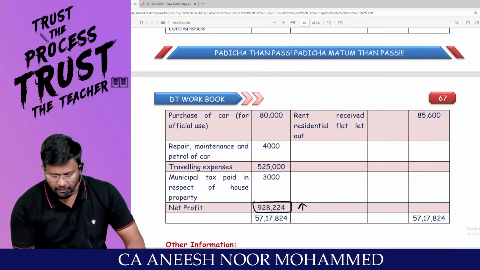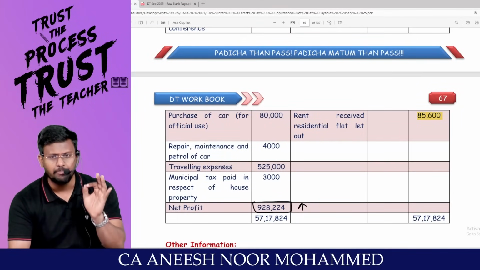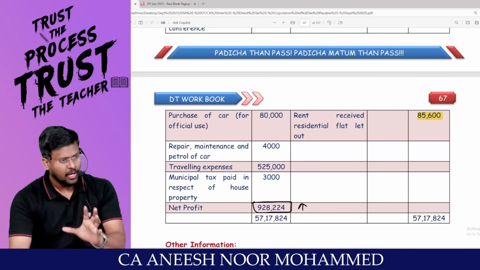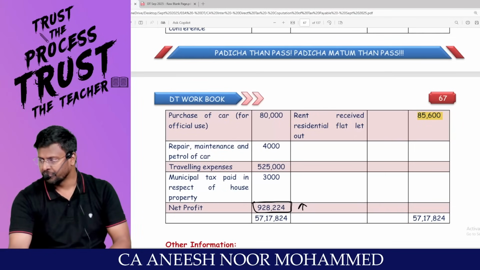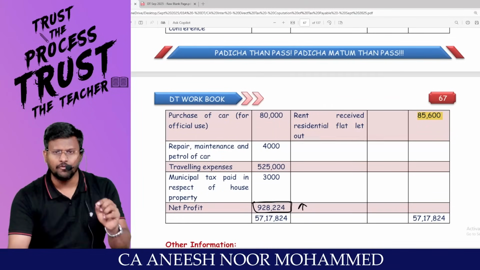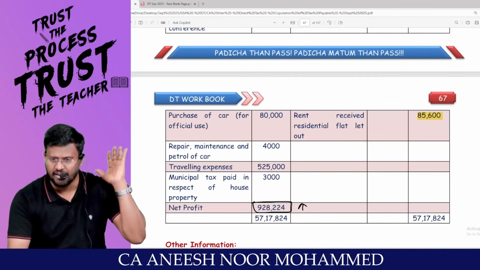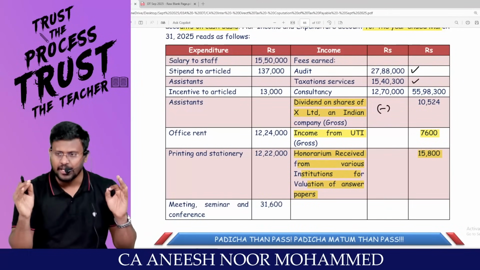Rent received, residential flat let out. This is IFHP. So this is an impurity for PGBP. Remove it from PGBP. Tax it under the head IFHP. When you are taxing this under the head IFHP, don't forget to reduce the 30% standard deduction. Right, sir? That's it. I have scrutinized the credit side of the P&L account.